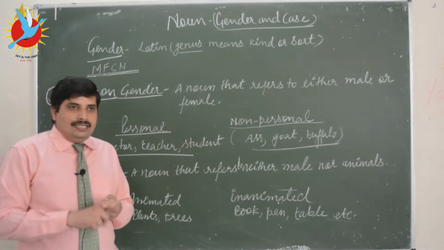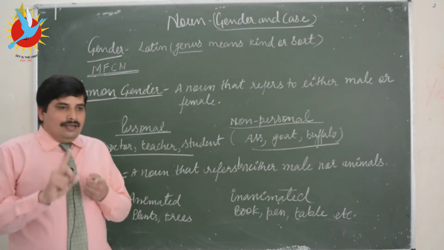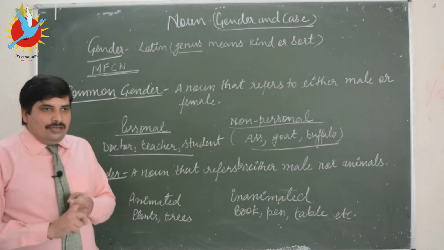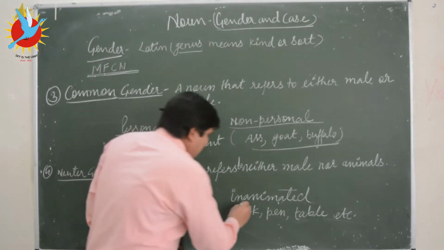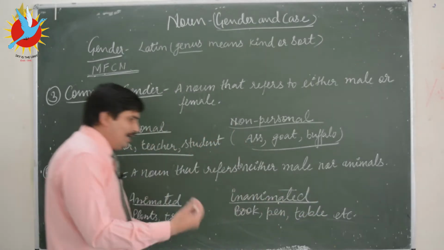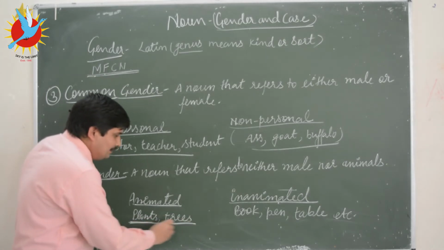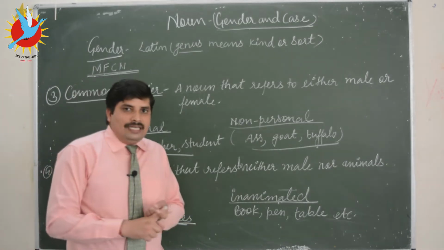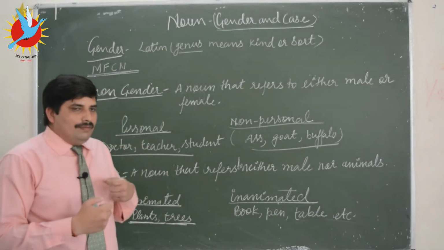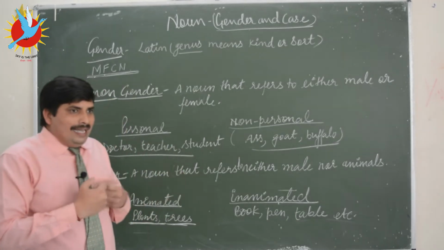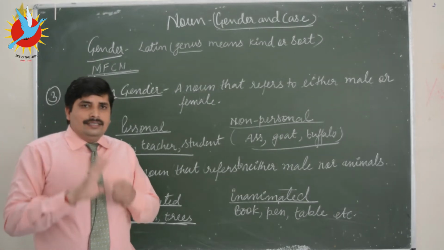So the next gender is neuter gender. Neuter gender means non-living things. It neither refers to male nor female. It is further classified into animated and inanimate or non-animated objects. Animated objects are like plants, trees, and inanimate objects are book, pen, pencil, camera. They are the examples of inanimate neuter gender.